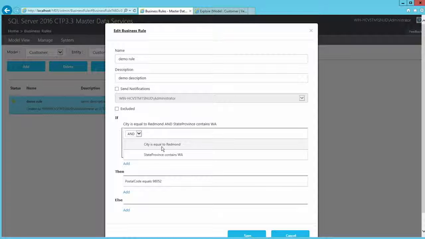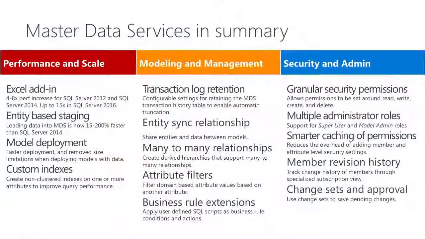I hope you have fun with creating business rules. We talked about various features for master data services in SQL Server 2016. There are many more that we have added in this release. This is turning out to be a great release for master data services. We are really excited about it, and we hope that you are too.